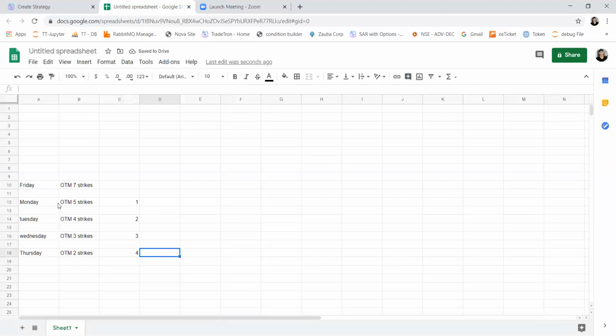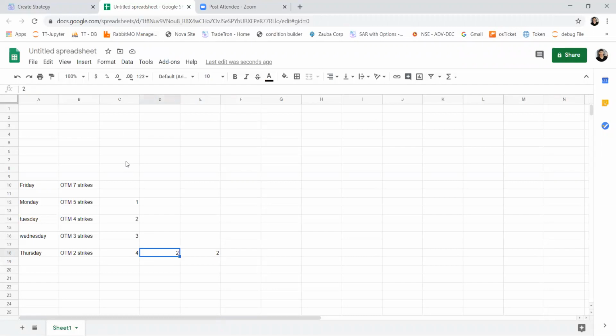So we'll have to do a reverse calculation here. If weekday is equal to 4, then I want to go 2 steps out of the money, so my answer should be 2. So basically it will be this number minus 2. These many strikes out of the money I have to go.